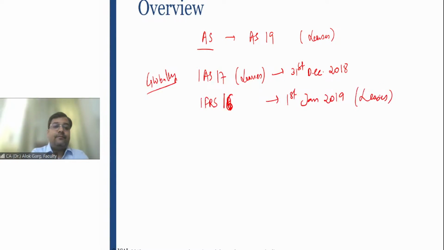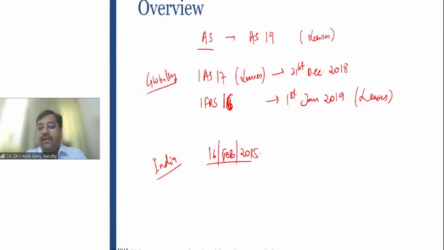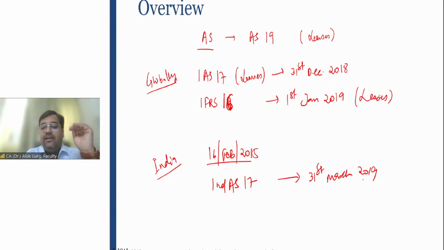Likewise, in India, we notified Ind AS on 16th February 2015, right? So we had Ind AS 17 on 16th February 2015. We notified Ind AS 17, the old standard on leases, which is the counterpart of IAS 17. And this standard was applicable up to 31st March 2019, right? Globally, the calendar year is the financial year. In India, the financial year is 1st April to 31st March.